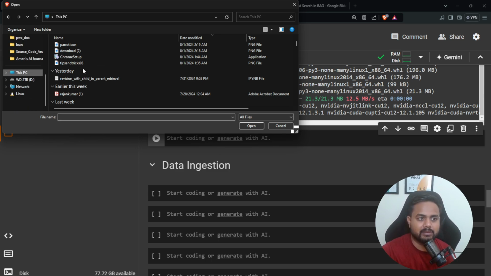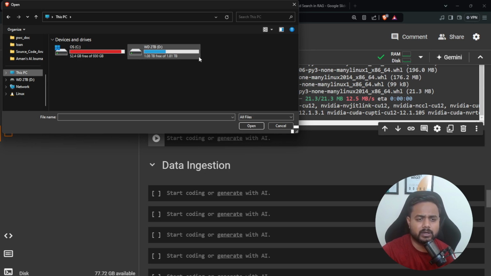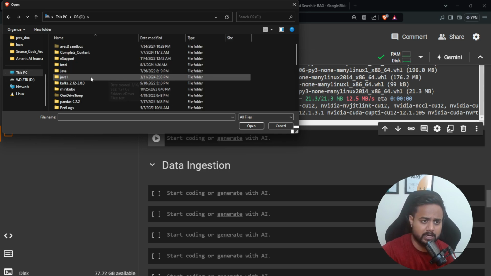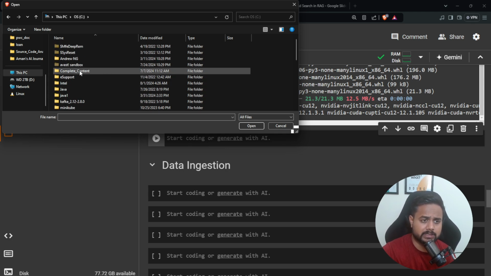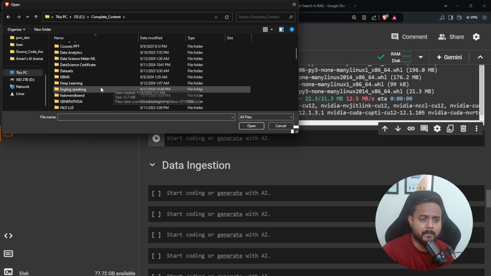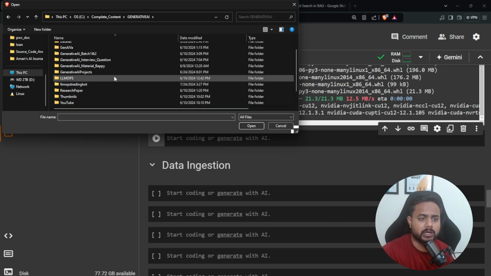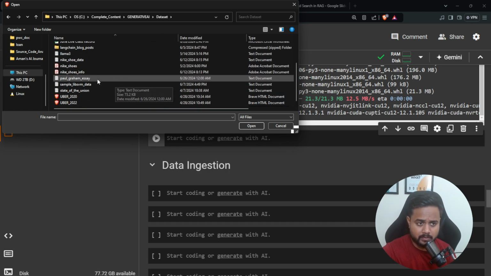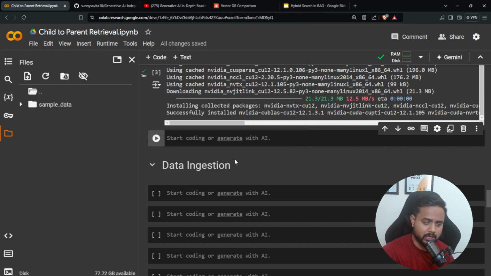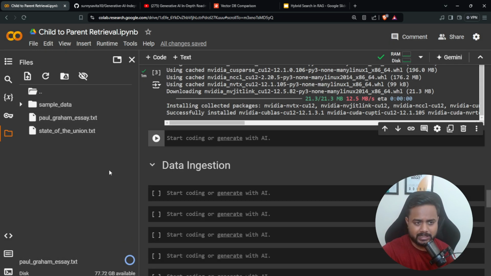Now, here is my data, which I kept inside my folder. From the generative AI folder, I'm going to load it. Just a second. I'm going to load two files. One is this Paul Graham essay, and the second is the State of the Union. So here I've loaded two files, and now I can keep them inside one folder.